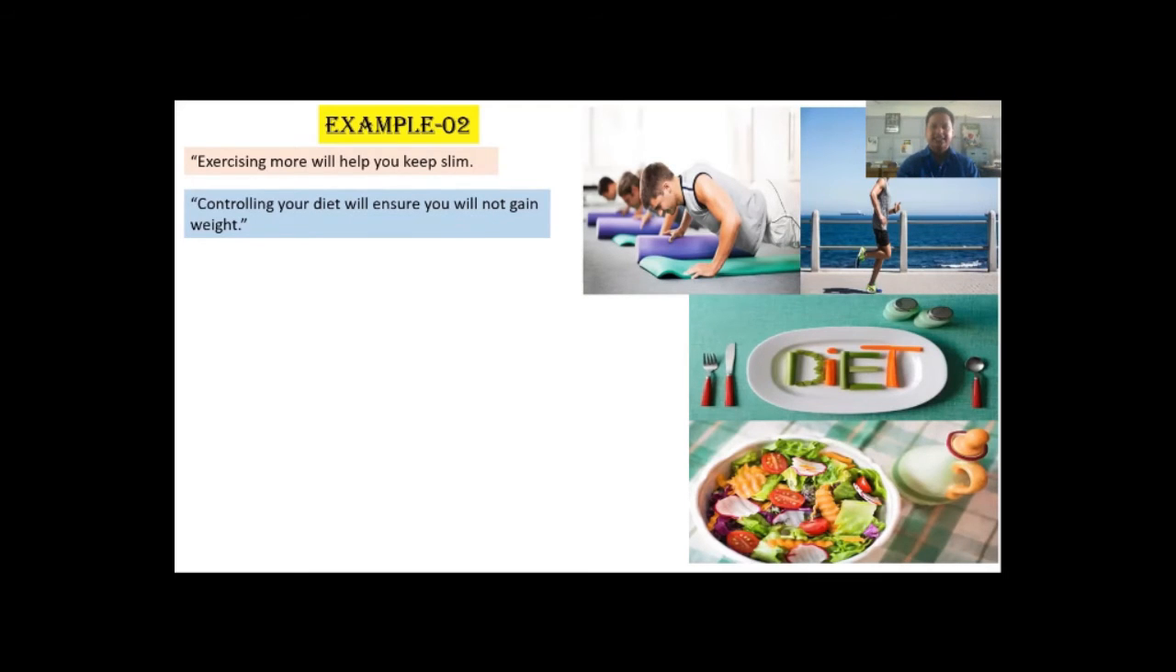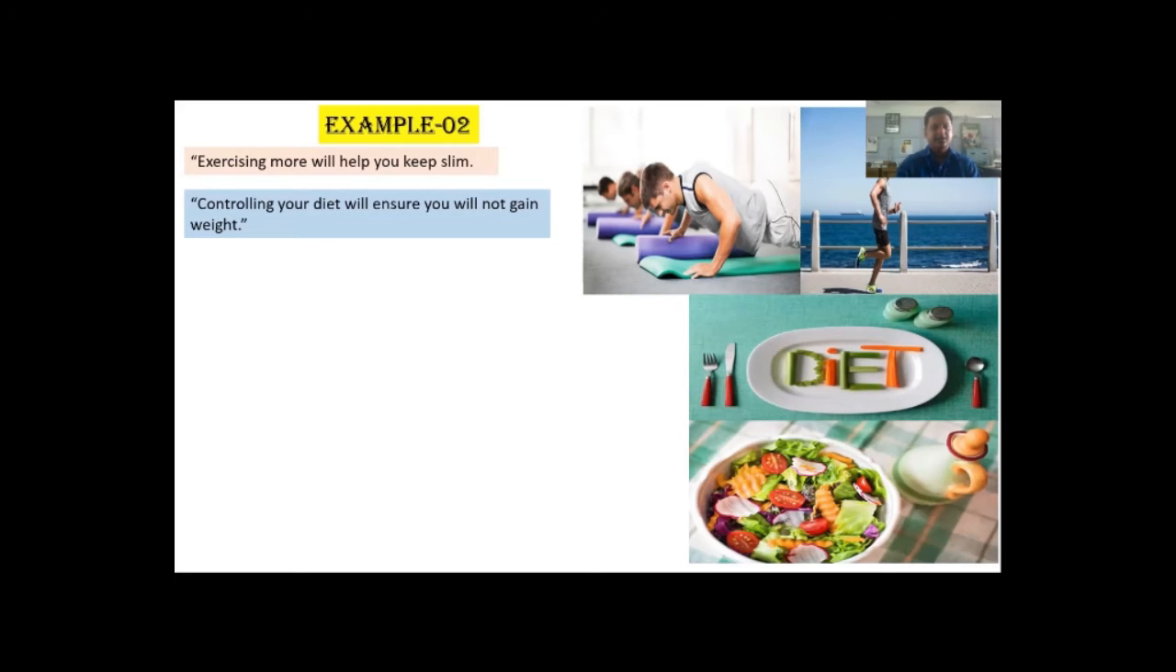So what we have to do? We have to connect these two sentences using sentence connectors, using words or phrases that will function as sentence connectors. And certainly we will use the sentence connector at the beginning of the second sentence. So exercising more will help you keep slim. Controlling your diet will ensure you will not gain weight. So expressing similar ideas here. Both the sentences are expressing similar ideas.